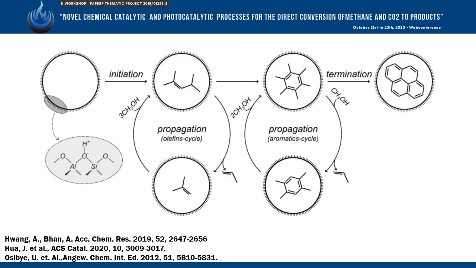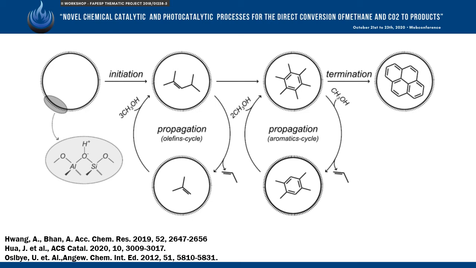The mechanism identified as responsible for the formation of reaction products is the hydrocarbon pool mechanism, which consists of an autocatalyzed process in which the substances formed in the initial stages of the reaction act as a catalytic platform for final products formation.